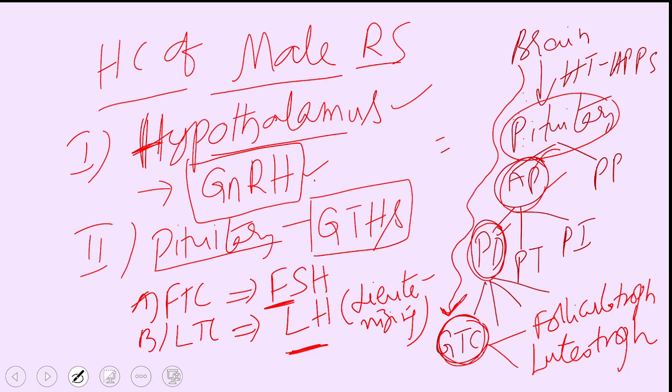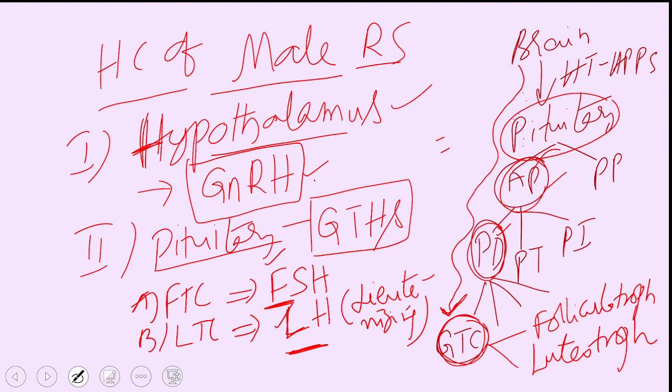Follicles, the Graafian follicle, are present in the ovary. Luteinization, the conversion of Graafian follicle to corpus luteum, takes place in the ovary. But these same hormones are present even in the male, with different functions, but the same names are retained here.